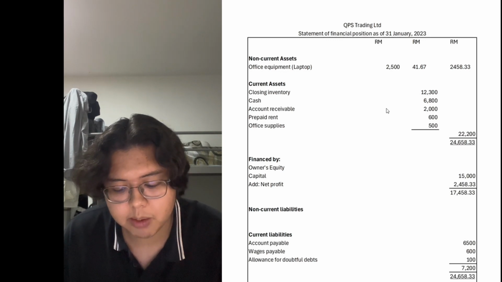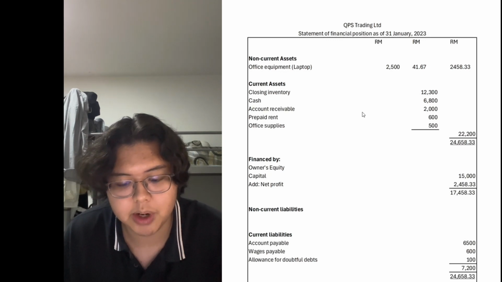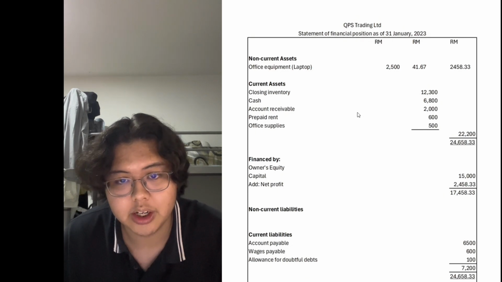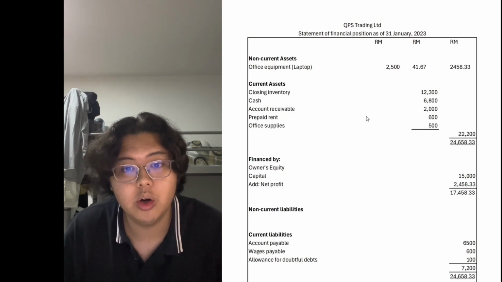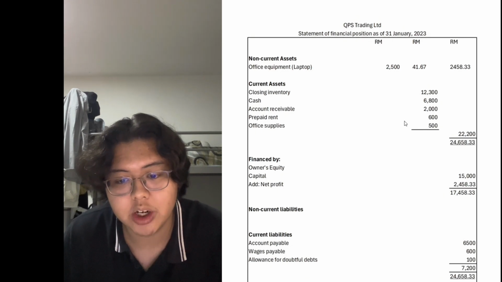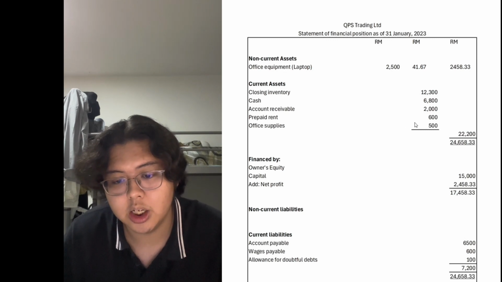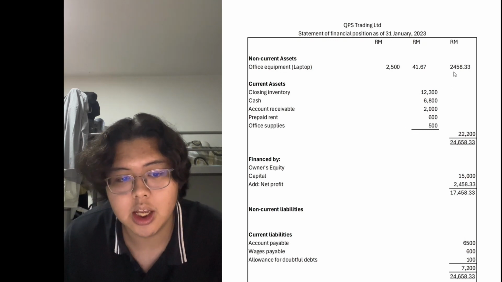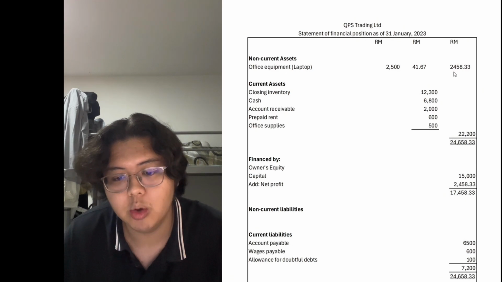And as for office supplies, because it's not yet used at the end of an accounting period, it's also included in current assets, so that's around 500. And the total of 22,200 plus the non-current assets, we'll get 24,658.33.